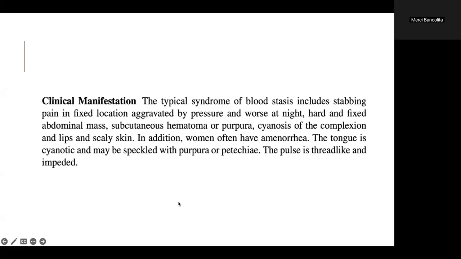Clinical manifestations. The typical syndrome of blood stasis includes stabbing pain in a fixed location, aggravated by pressure and worse at night, hard and fixed abdominal mass, subcutaneous hematoma or purpura, cyanosis of the complexion and lips, and scaly skin. In addition, women often have amenorrhea. The tongue is cyanotic and may be speckled with purpura or petechiae. The pulse is thread-like and impeded.